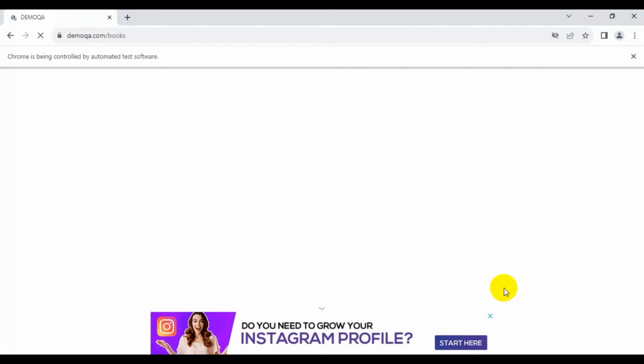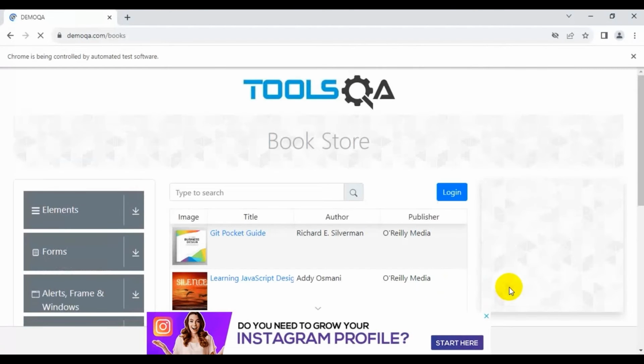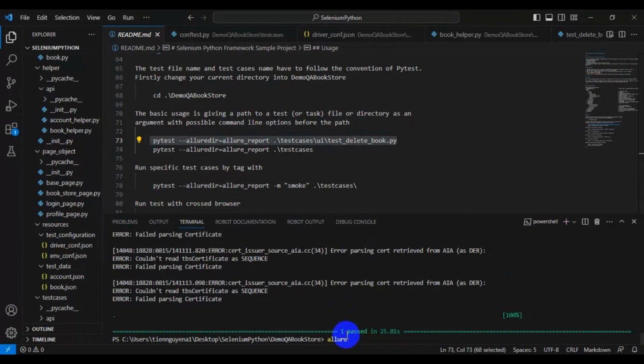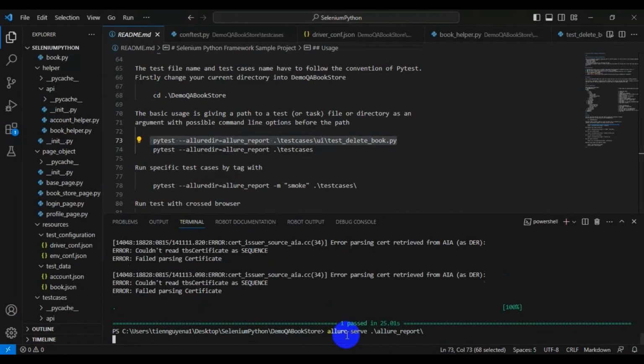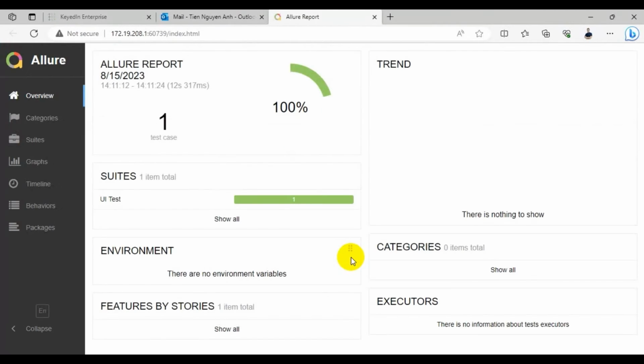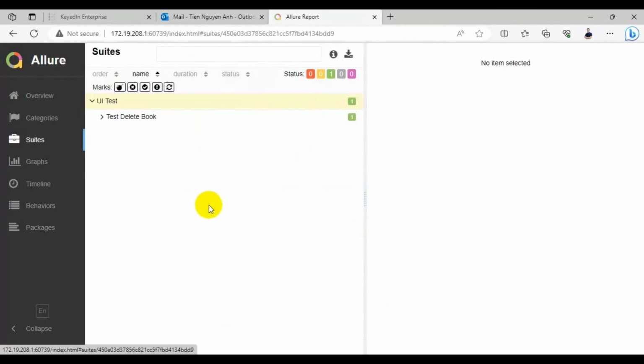The test case is running now. We will not see the adding book step on UI. We can only see the step for login and delete the book from profile. Now we can open the Allure report. You can see the test steps here.